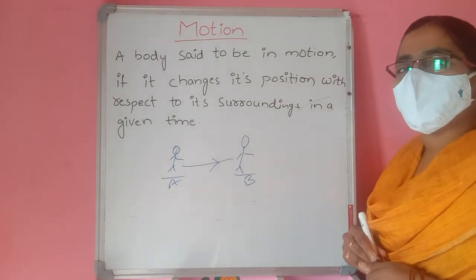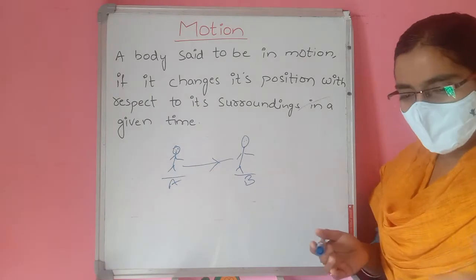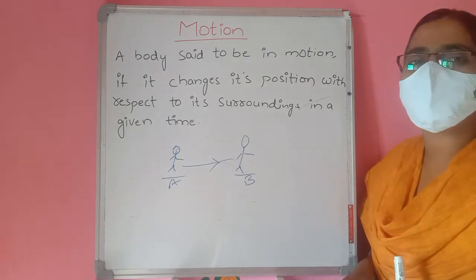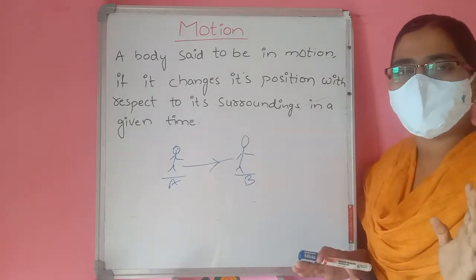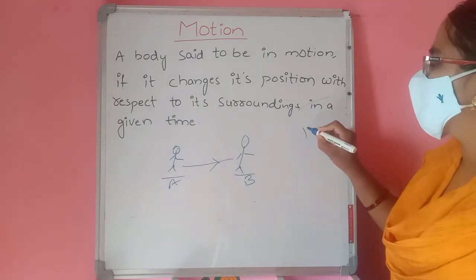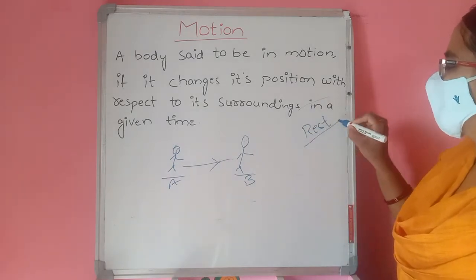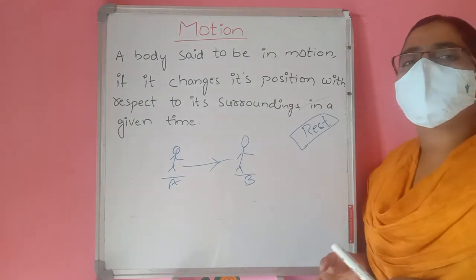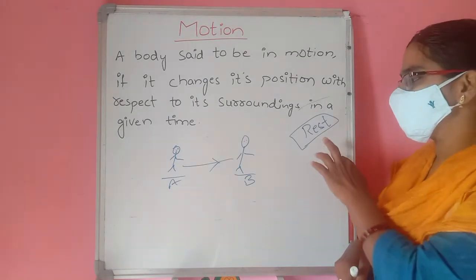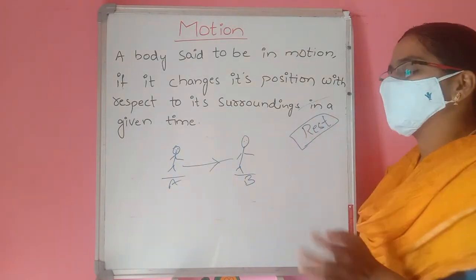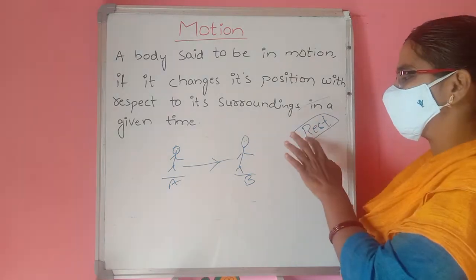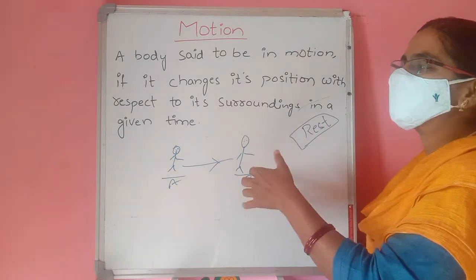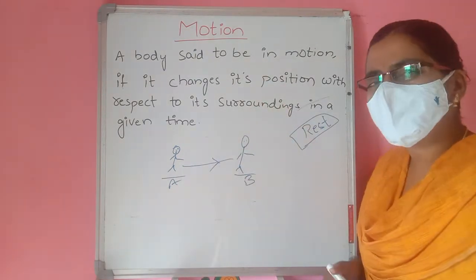If you observe any person for some time, so just observe me. Up to the completion of this class, I won't change my position. I will stand here only. Then you can say I am at rest. After 1 minute, 2 minutes, 3 minutes or 10 minutes, I won't change my position. That's why you can say this object is at rest. So, if an object changes its position with respect to surroundings in a given time, it is called motion.